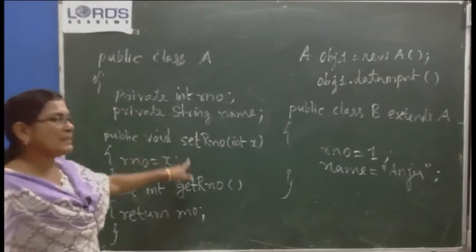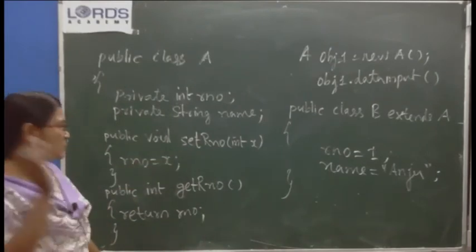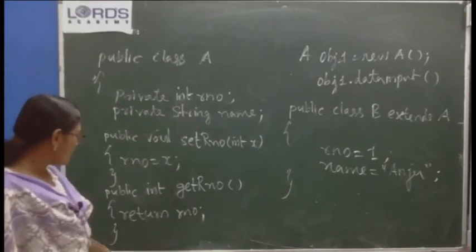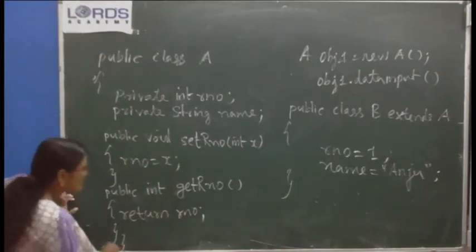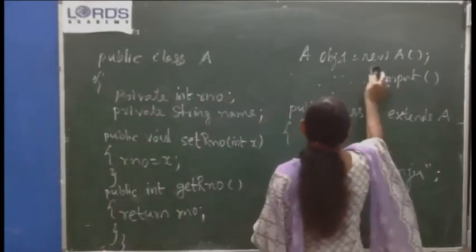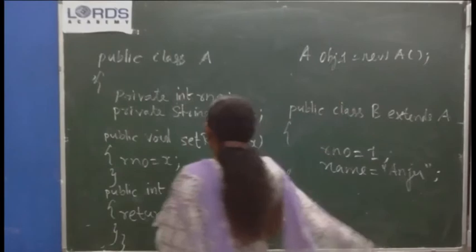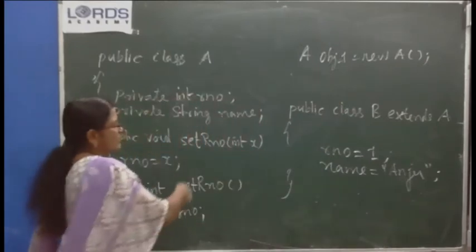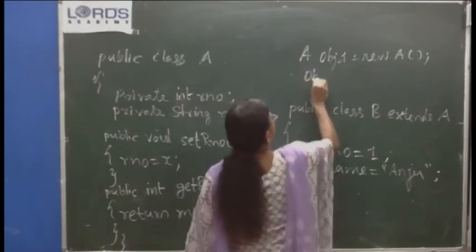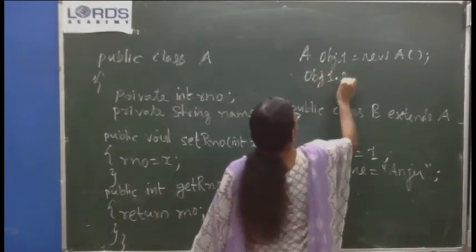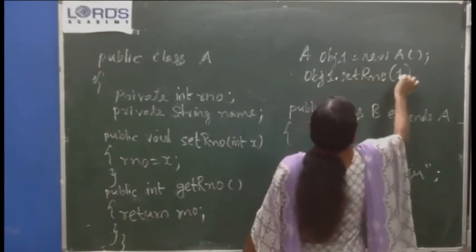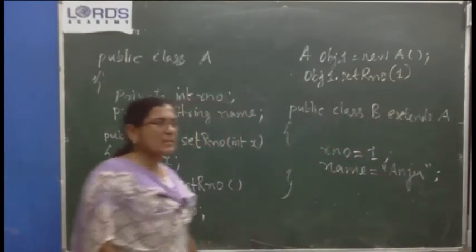So setter methods and getter methods are used to access private variables. Now, when you create an object of this class, obj1 is created. To set the value for rNumber, obj1 dot setRNumber, and pass a roll number to it.